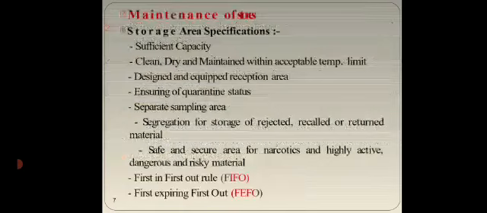Maintenance of the stores. Storage area specification. It should have sufficient capacity. It should be clean, dry and maintained within acceptable temperature limits. It should be designed and equipped, and should have a designed and equipped reception area. It should ensure proper quarantine status and should have a separate sampling area. There should be segregation for storage of recalled, rejected or returned material, and a safe and secure area for narcotics and highly active, dangerous and risky material. It should follow the first in, first out rule or the first expiring, first out rule.